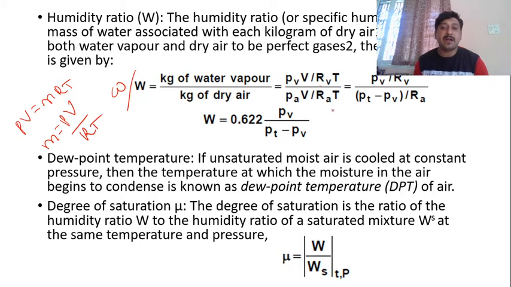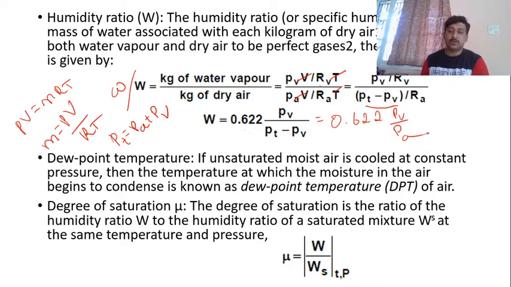Same way for air, PaV by RaT. This is vapor, this is air. So the V and T go off. Remaining is PV by Rv, divided by Pa by Ra. What is this? I just said the total pressure is the air pressure plus vapor pressure. So Pa can be replaced by PT minus PV. So we can write this as 0.622 PV by (PT minus PV). This is also one of the formulas which we can use here. That is the humidity ratio.